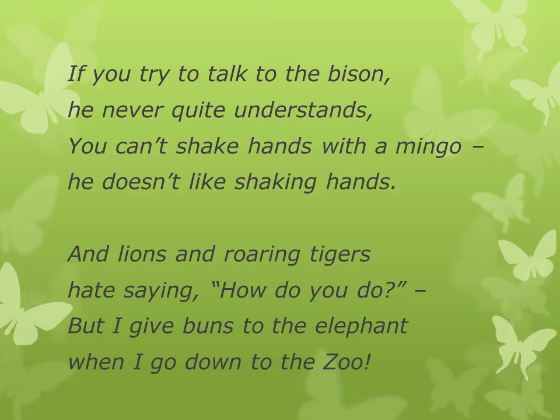So just like a flamingo has long legs, the child also tries to shake hands with a flamingo, but they won't respond. So he says that flamingo does not like shaking hands. And lions and roaring tigers hate saying how do you do. Well, actually none of the animals will be saying how do you do. And in the end, but I give buns to the elephant when I go down to the zoo.